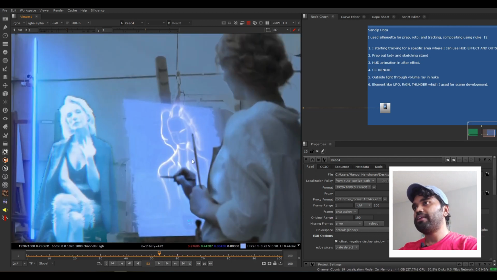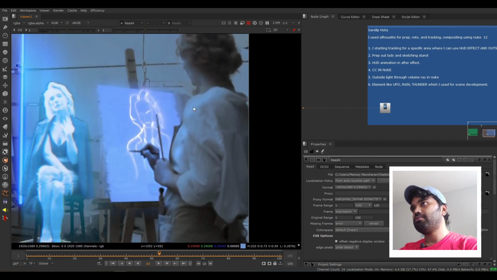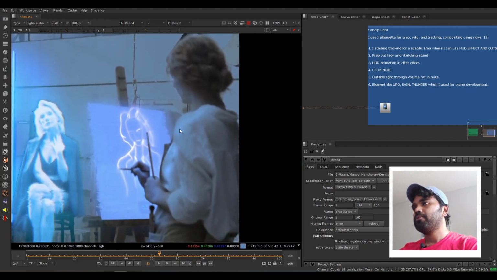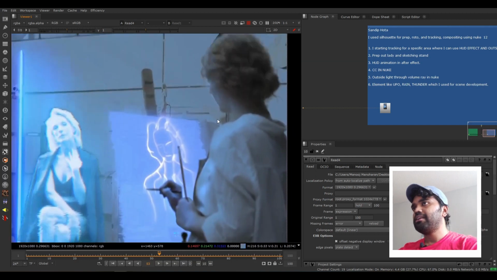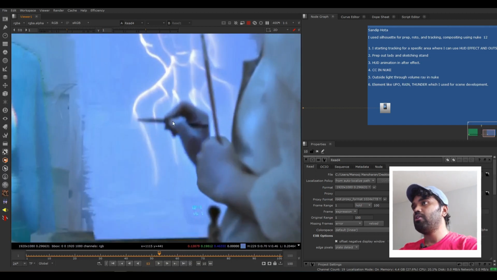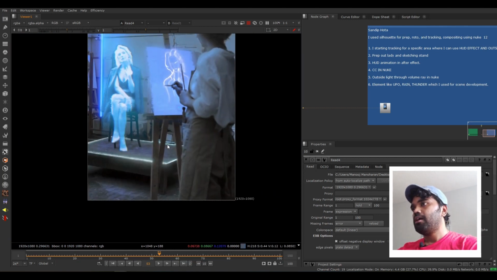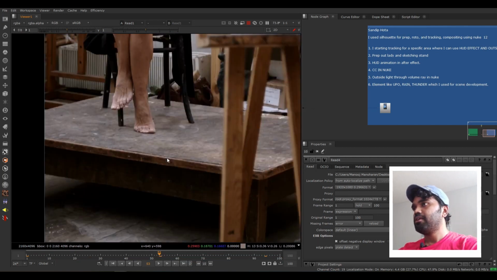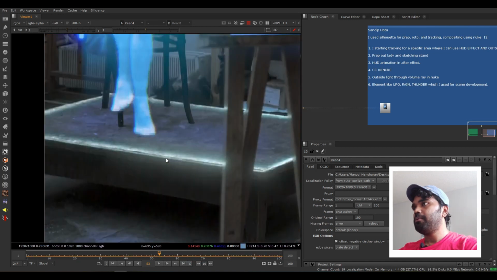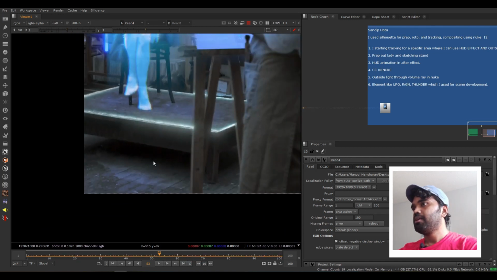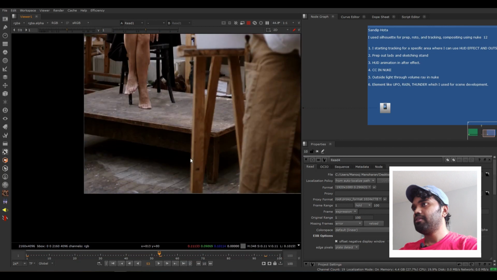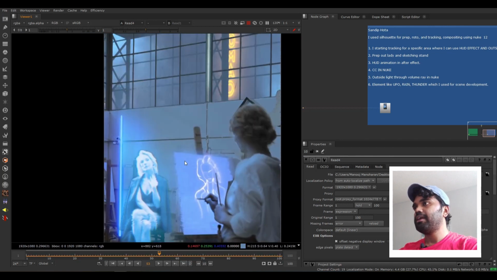Okay, so you can see the reflection from this drawing board is on her face as well as this dress, so I really liked that, and I also liked how the continuity of the hand is on the drawing, so this is really amazing. I like these light effects. See the difference in input and output. This is really awesome. I like this tint of blue color here, so I mean this rendered output is really great, man. I liked it.